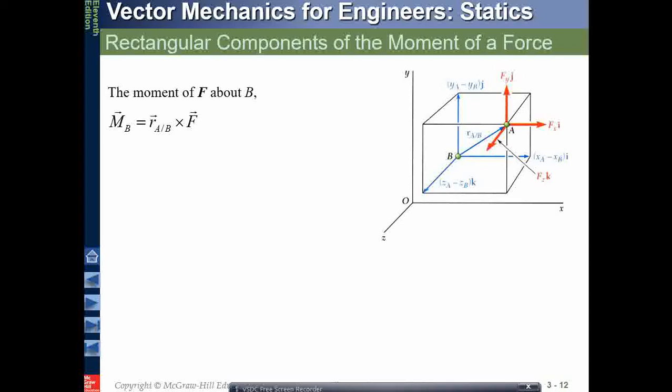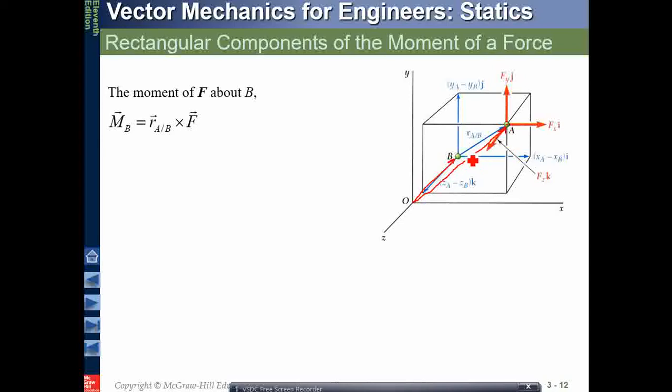Now we'll talk about the rectangular components of the moment, but with respect to a position vector RAB. Remember that RAB is this. This is my point of application A. This is my RA, from here to here. From here to here is RB. Okay, RB and RA, these are two vectors.